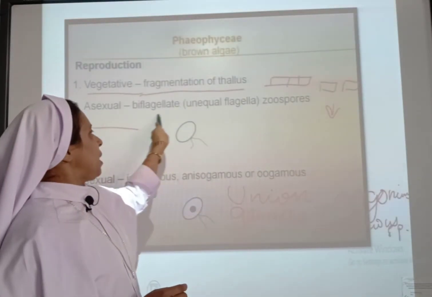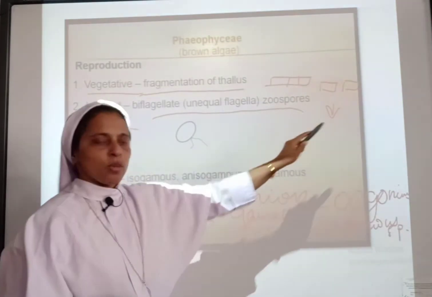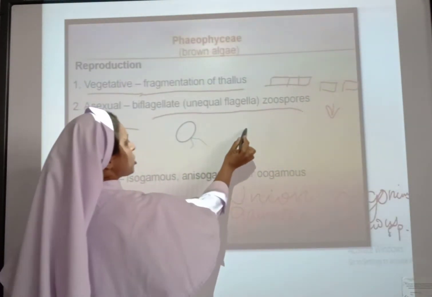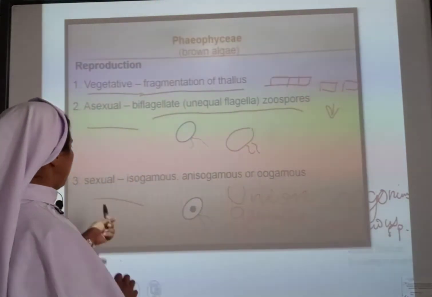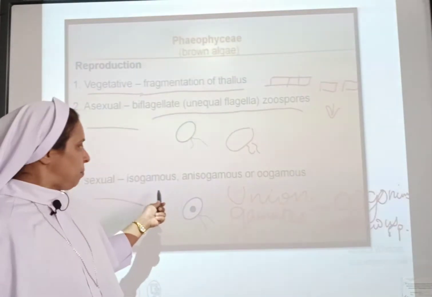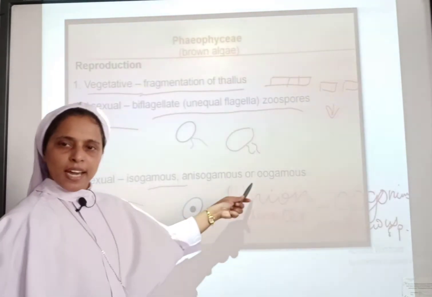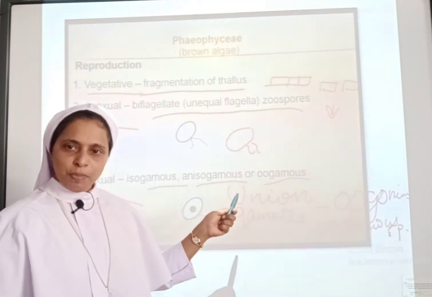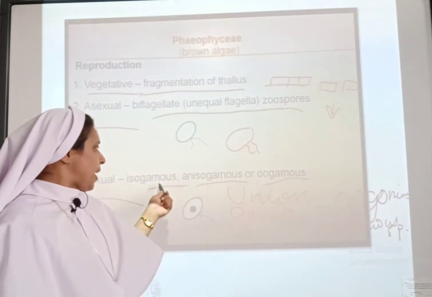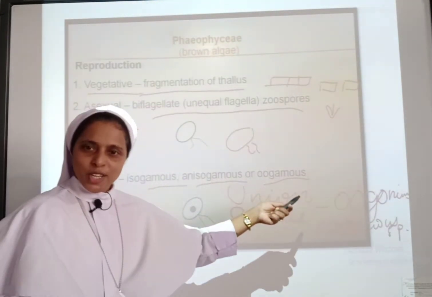Here, asexual is by biflagellate zoospores. You can see here the structure of zoospores. It is pear shaped with flagella. And the next one is of sexual type. Sexual reproduction takes place in three methods: isogamous, anisogamous and oogamous.